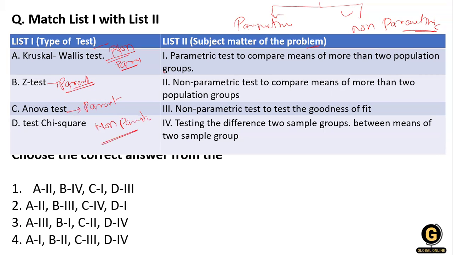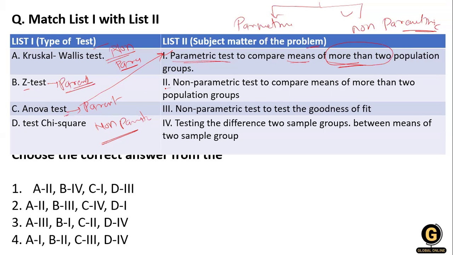Okay, so let's move toward list number 2, the subject matter of the problems. Here the parametric test is given, the parametric test to compare the means of more than 2 population groups. So it is talking about parametric, and we have 2 parametric tests, the Z test and the ANOVA test. In both we compare the mean, but further he is talking about more than 2 populations. Whenever the phrase more than 2 is used, it comes under the ANOVA test. Clear?